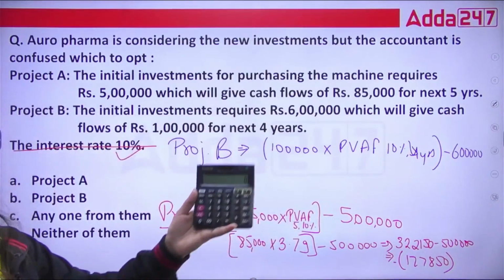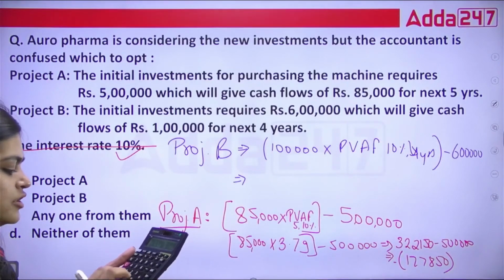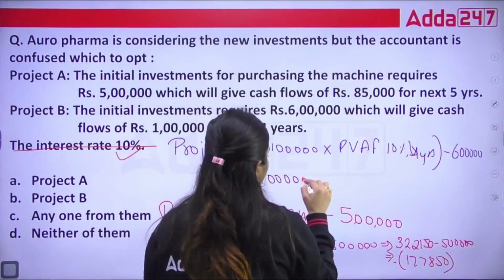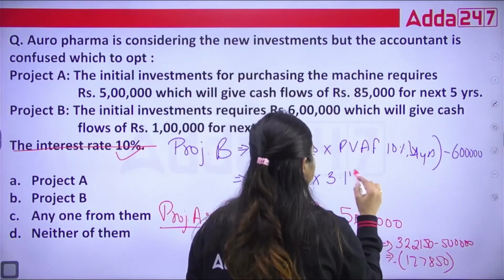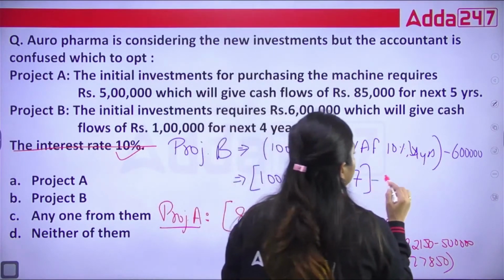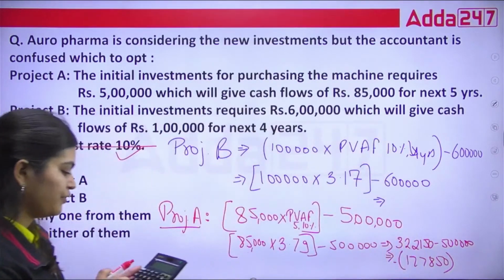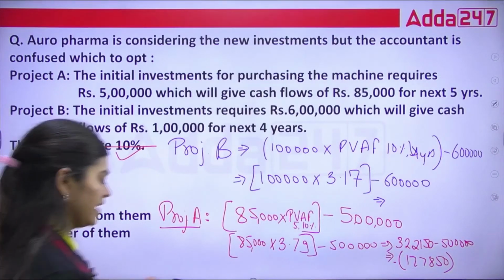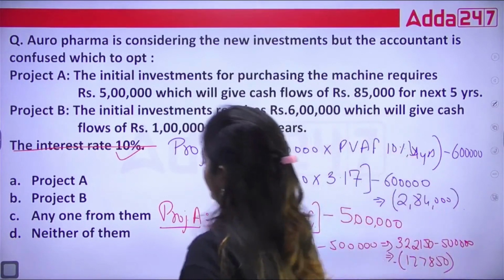Again, we are going to use the discounting method, 1 divided by 1.10, for 1, 2, 3, 4 years. So 1 lakh will be multiplied with 3.17, minus 6 lakh. Tell me the final answer. 1 lakh into 3.16 minus 6 lakh. In this also, you are getting the negative cash flow. Chaliye.